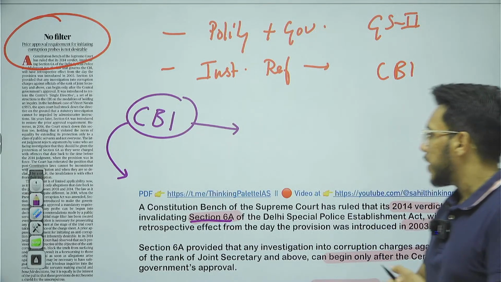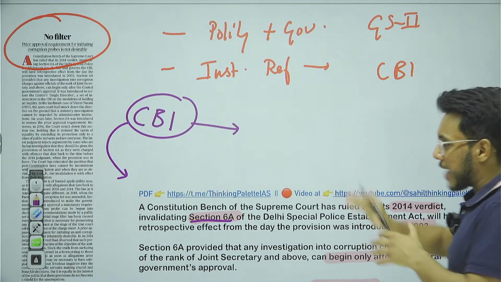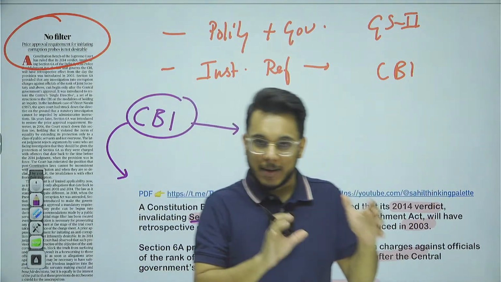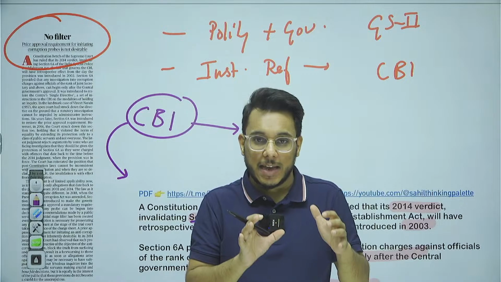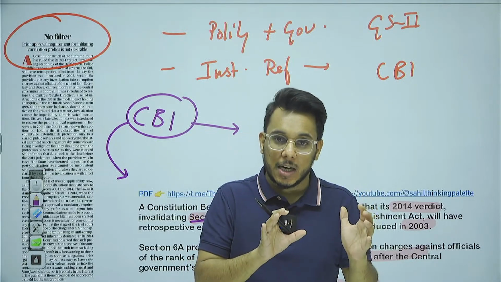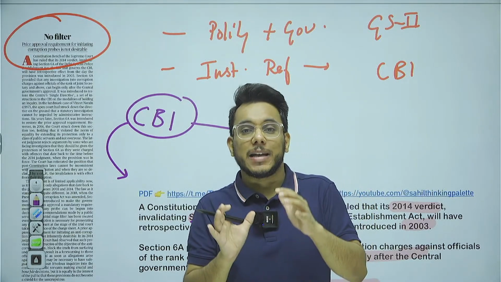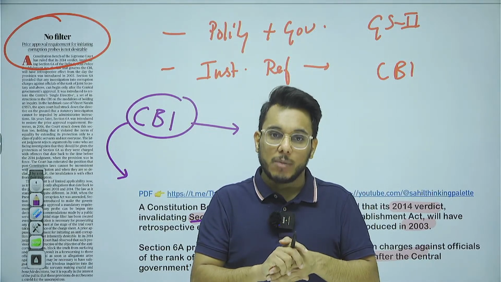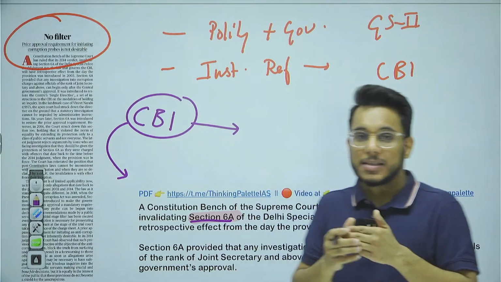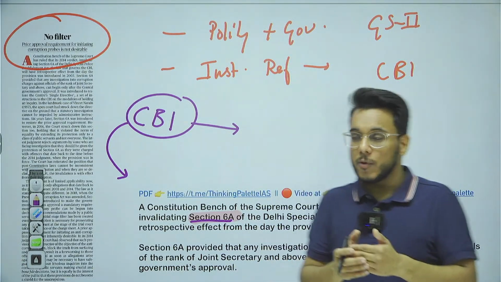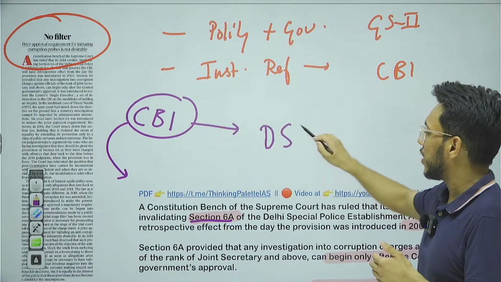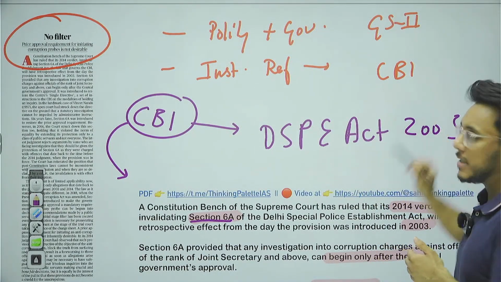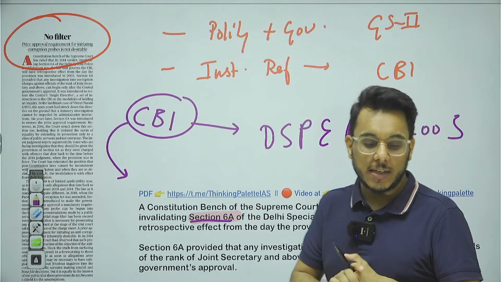Okay, now, guys, as we talk about the CBI, I was telling you this is the body which is responsible for investigating the matters of corruption as well as the specific cases which are referred to it by the central government. It can also take up the cases which are referred to it by the state government. Now, presently CBI's legal framework comes from the Delhi Special Police Establishment Act 2003.